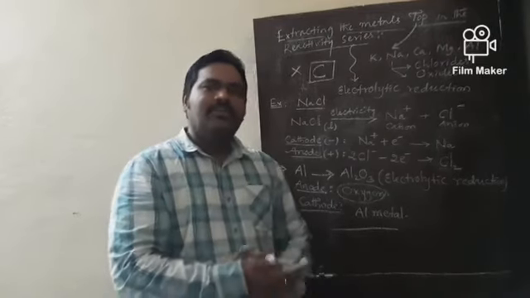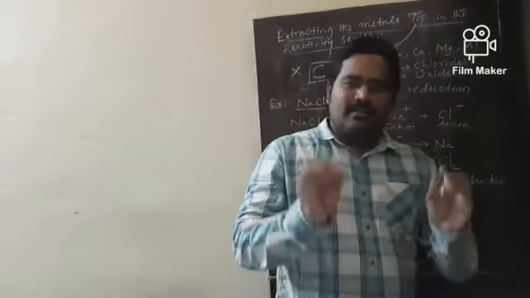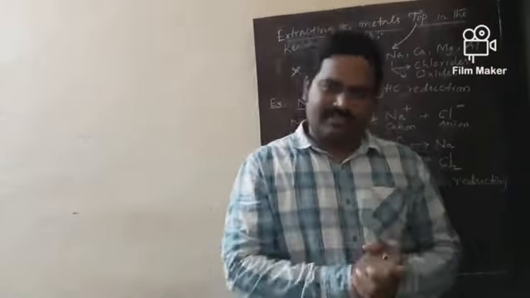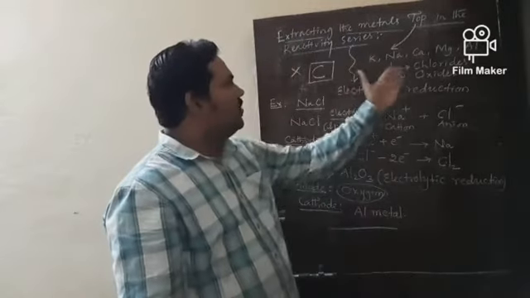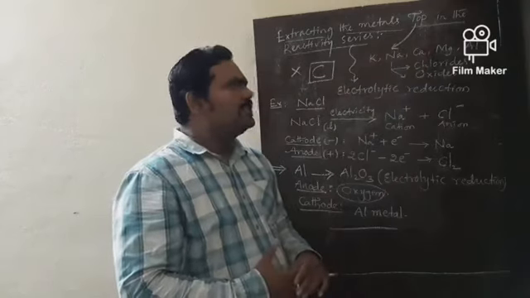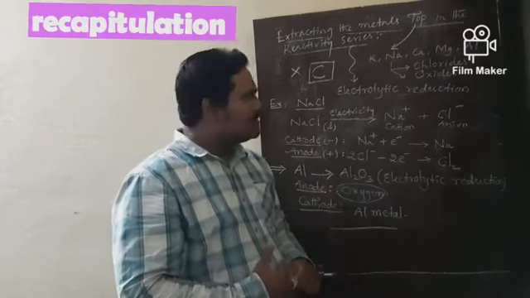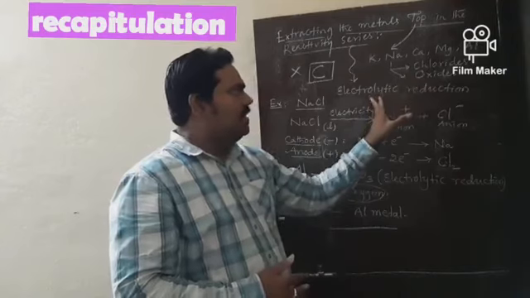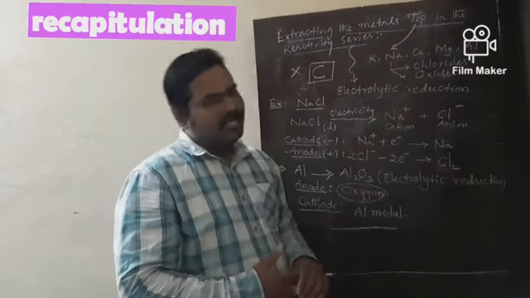So this is about extracting highly reactive metals in the activity series. Especially sodium, potassium, calcium, magnesium, aluminium are all extracted from their corresponding chlorides and oxides by the electrolytic reduction method.